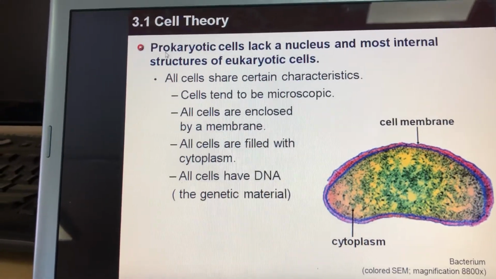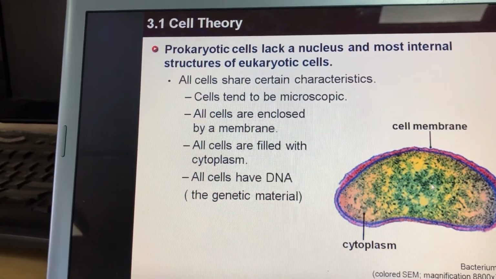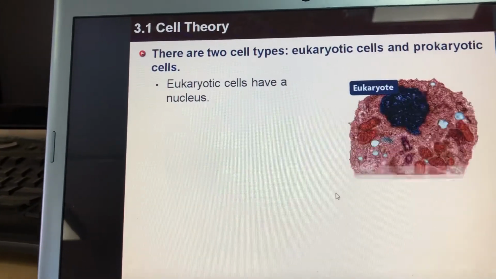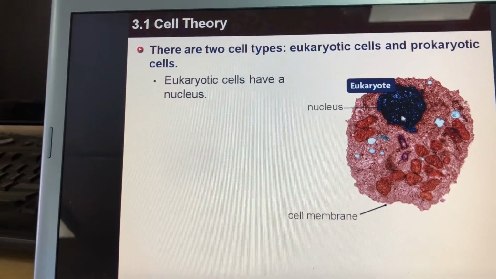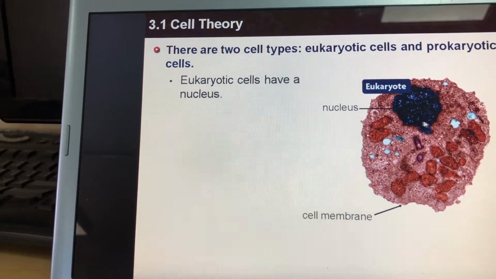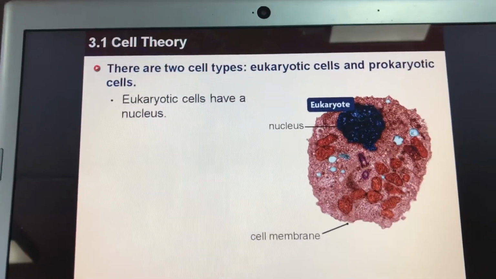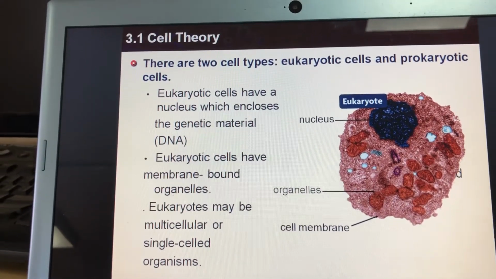Now, the prokaryotic cell, like this one, has the DNA suspended in the cytoplasm. It is not enclosed in something. While the eukaryotic cell has a special structure which is called a nucleus, in which the DNA is enclosed inside this nucleus. Alright, eukaryotic cells have a nucleus, prokaryotic cells don't have a nucleus. This is the first difference.